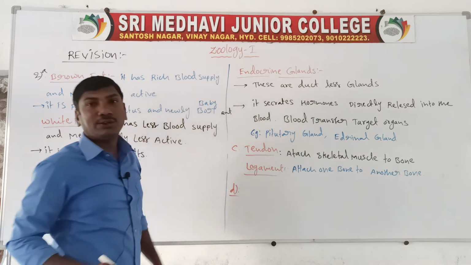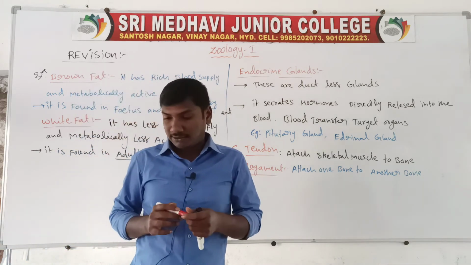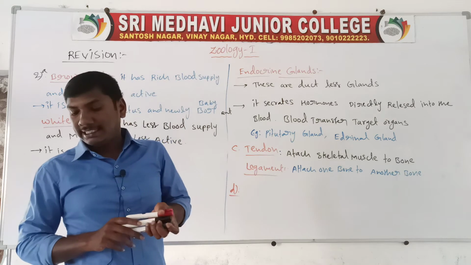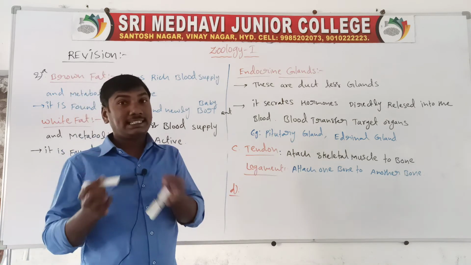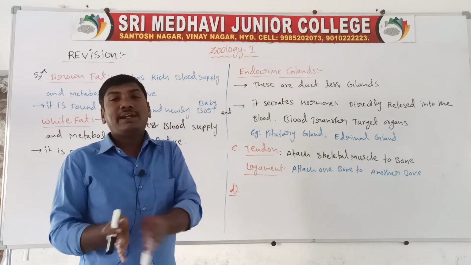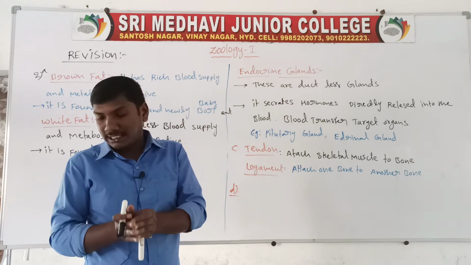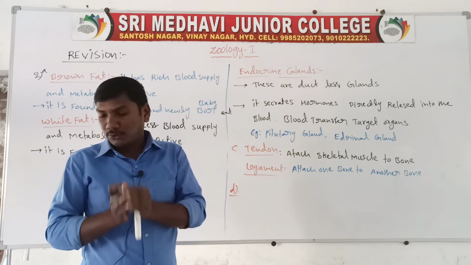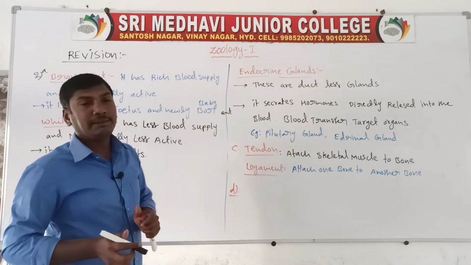What is hematocrit value? Hematocrit value means the percentage of total blood volume occupied by RBC.